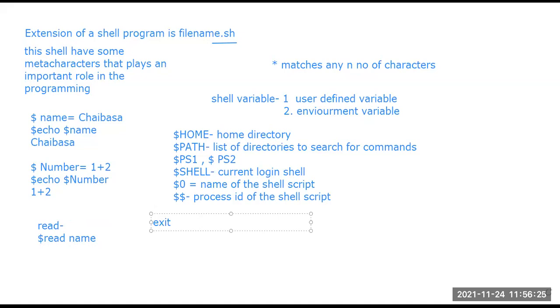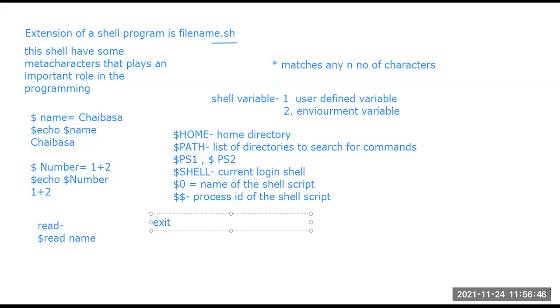But if we are running a shell program and in the middle we need to stop it forcefully, before it executes successfully, the exit command is used.